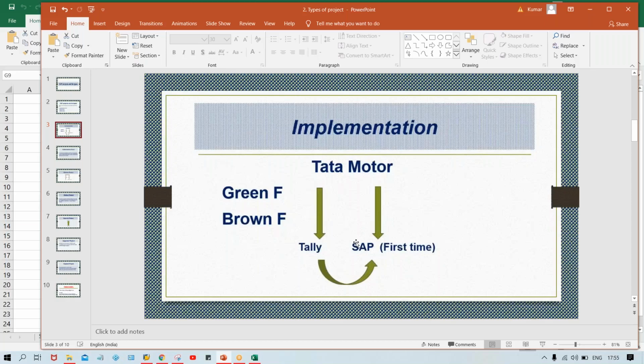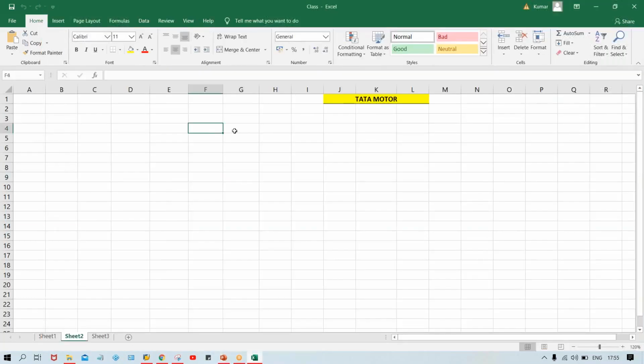So anyway, now here, we were talking about implementation project. It is going to be segregated, divided into 2 parts, that is greenfield implementation and brownfield implementation, right? So now what is called greenfield implementation, what is called brownfield implementation, what is the difference? I'll tell you guys. For this, you won't be finding any tutorial, you won't be finding any videos, but it's very easy. Now the current example which I told you, that is like we are having Tally, right, and it is going to be replaced by SAP.